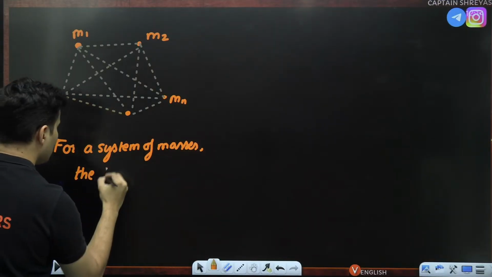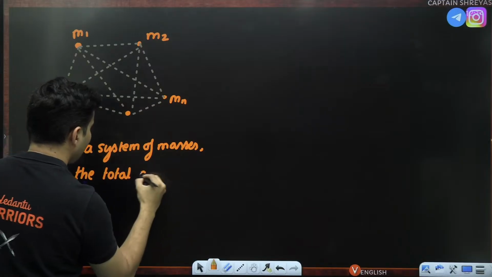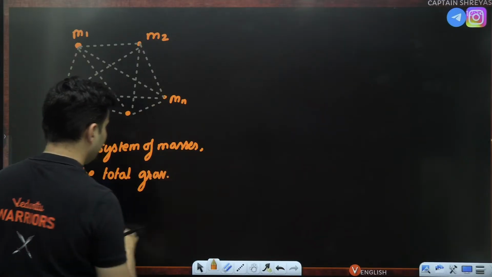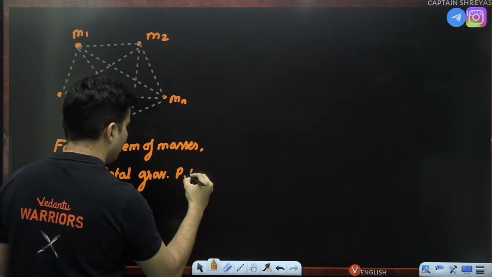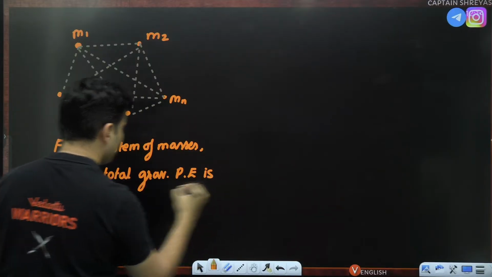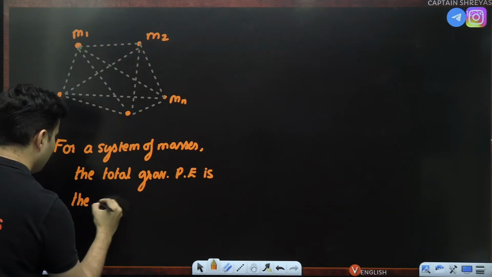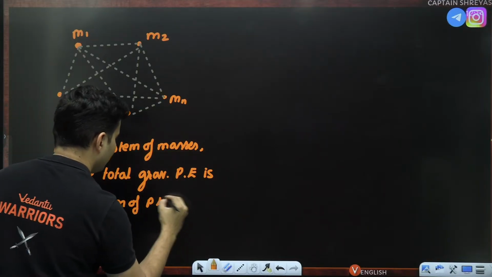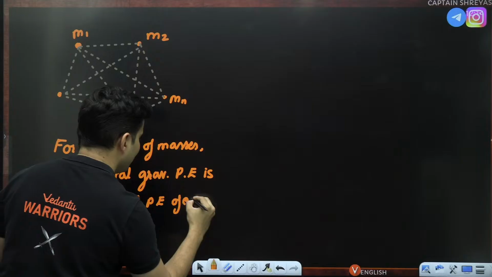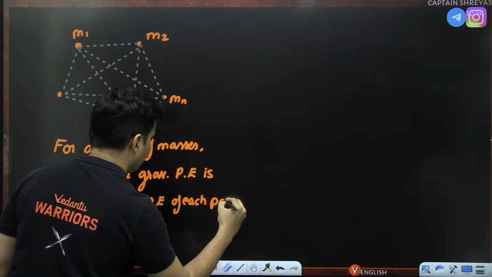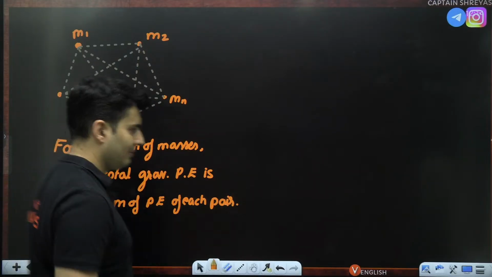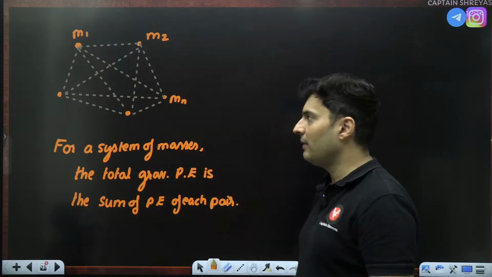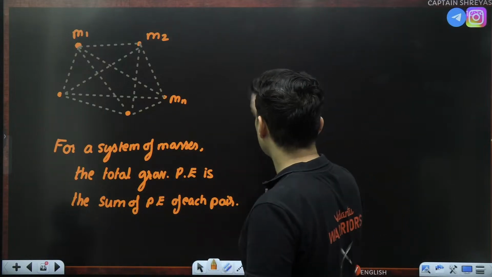the total gravitational potential energy is the sum of potential energies of each pair. Every pair will have a gravitational potential energy, so you are going to just sum it.